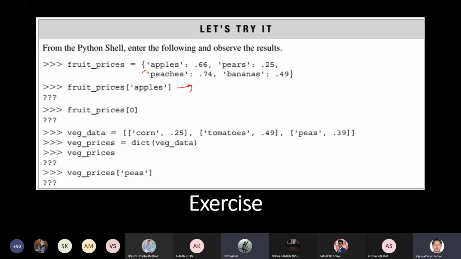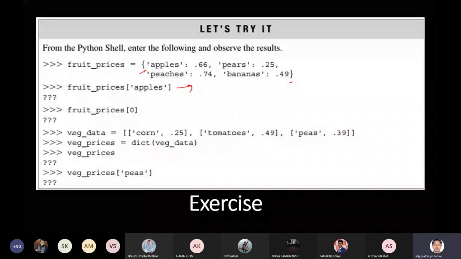Is it visible now? Yes, sir, now it's visible. Hello, are you audible? Yes, sir, you are audible.